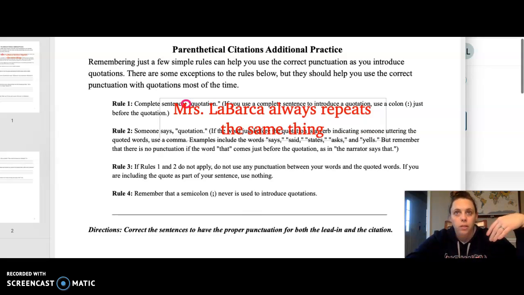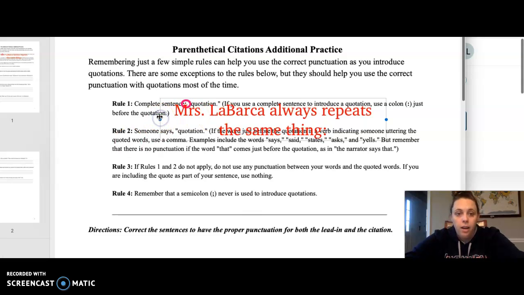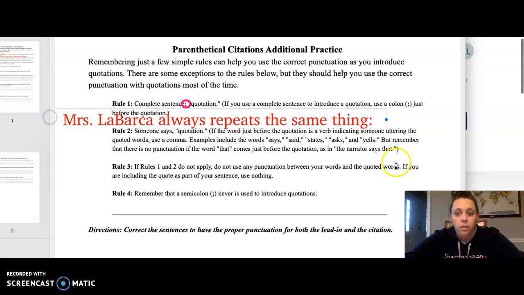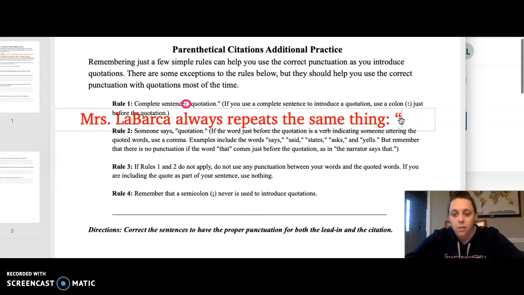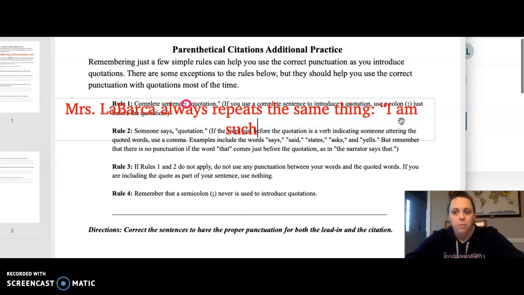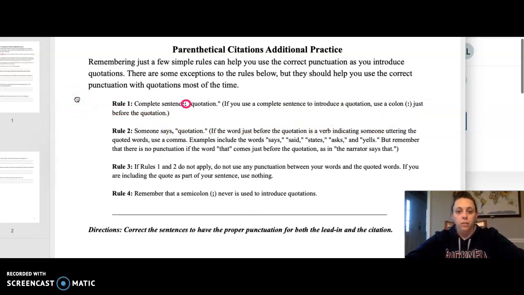So in this case, I'm going to use a colon, and then I am going to add my quotation, whatever it is that Mrs. Labarca says all the time, like, "I am such an awesome teacher." And then if I had a page number, I'd put that there. So that's rule number one: if you have a complete sentence first, then you're going to use a colon before the quotation.